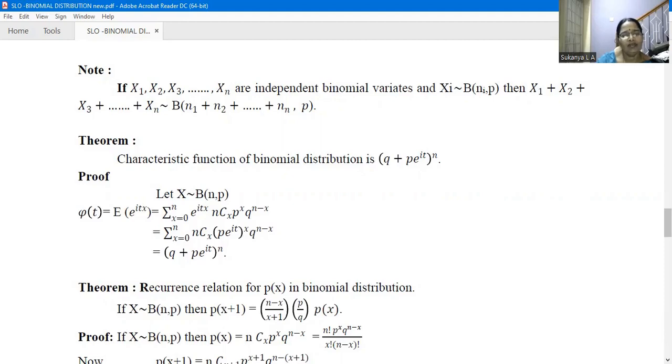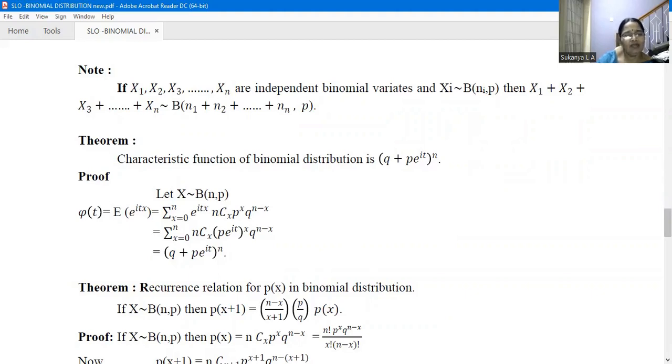So the difference between the moment generating function and the characteristic function is that it is in the same form, the only difference being that instead of e^t, here in the characteristic function we have p times e^(it). So the proof: suppose X is a binomial variate with parameters n and p.